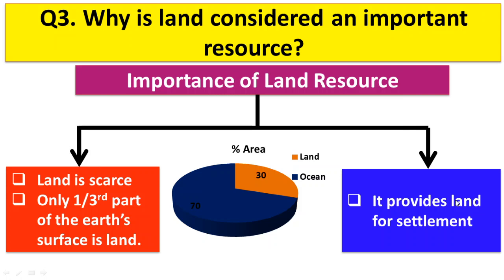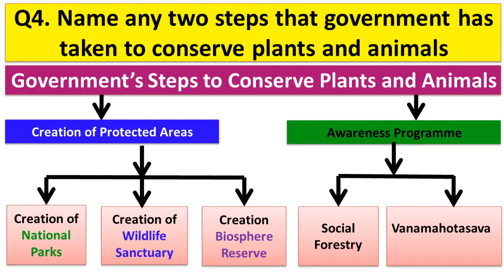It also provides the soil for food. It also provides place to set up industries, and to make roads, railway lines, etc. So all the human activities that we do are on land. Because of that, land is a very important resource.